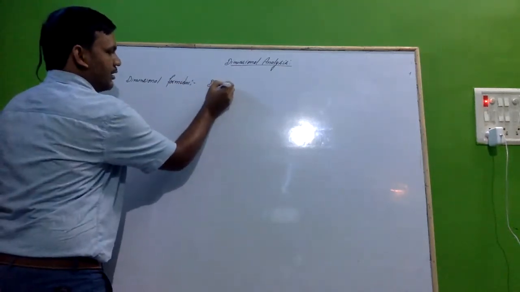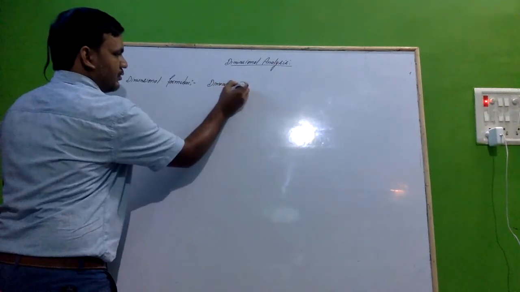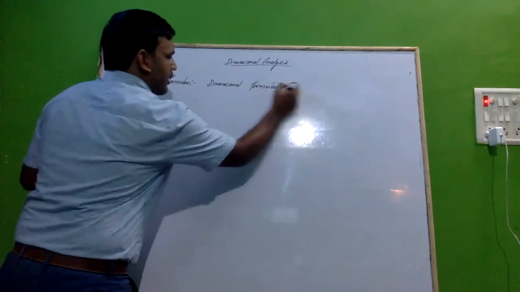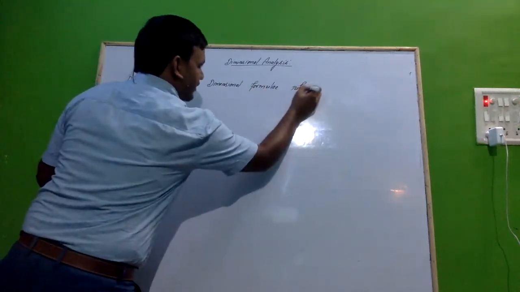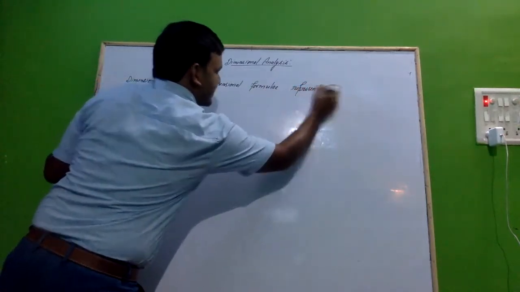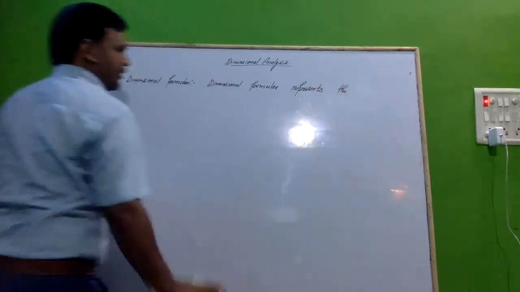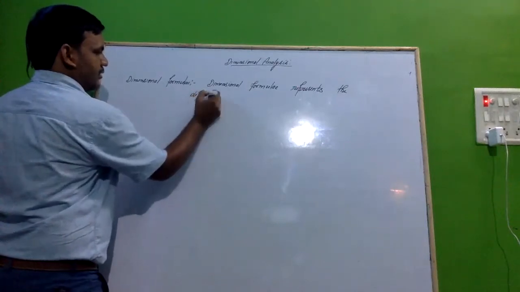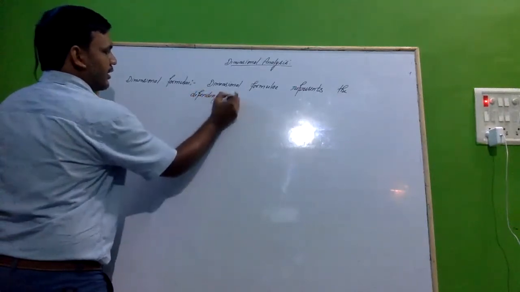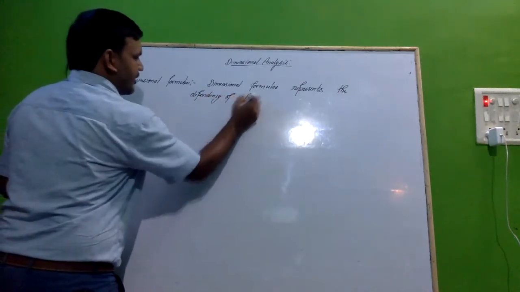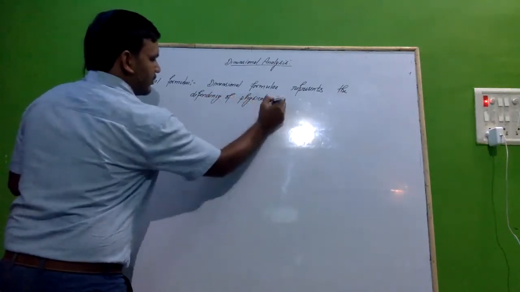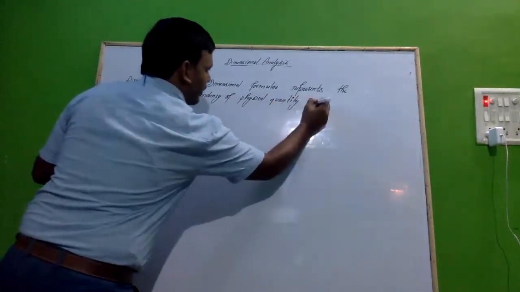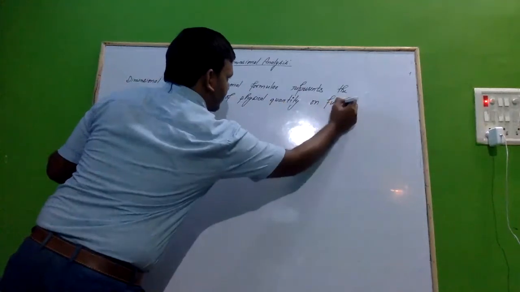Dimensional formula represents the dependency of physical quantity on fundamental quantity.